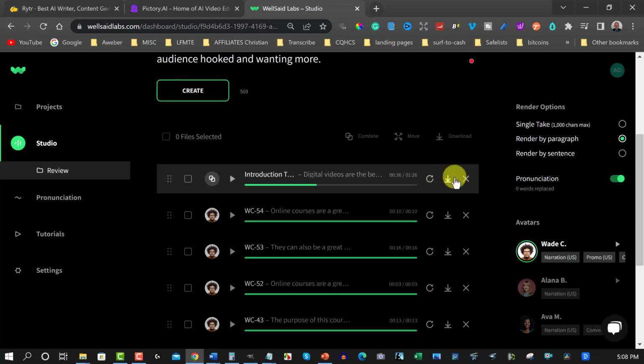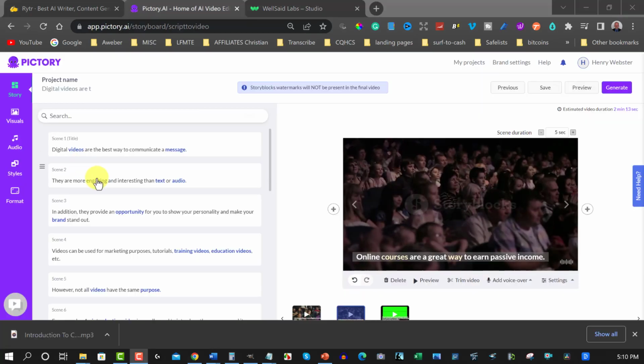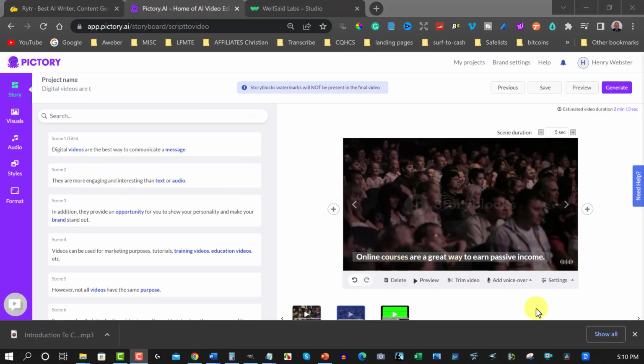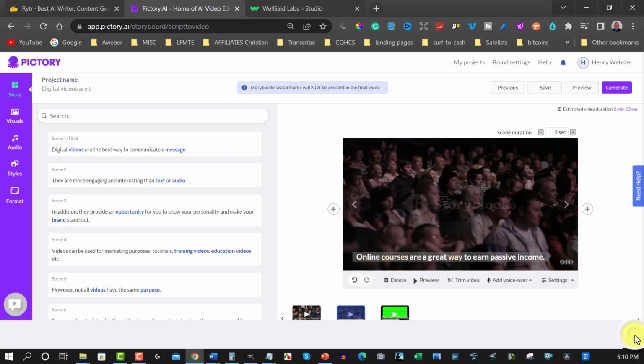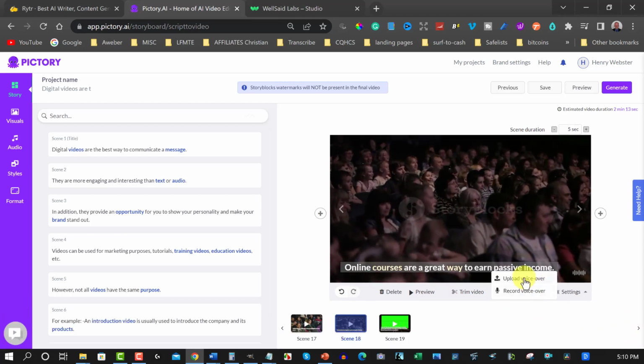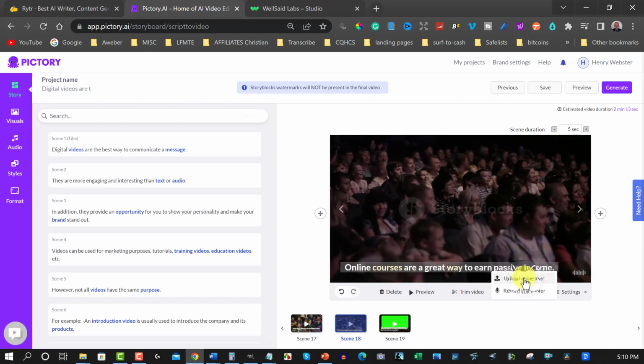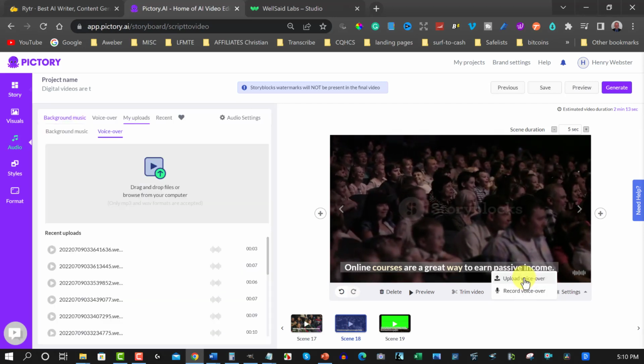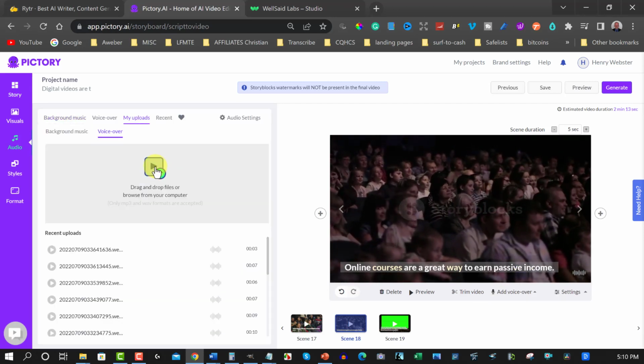That'll do. You don't have to go too far into that. So what we're now going to do is download that, and then put that straight into Pictory. While I wait for this to download, we're just going to pause the video. Okay, here we are back at Pictory, and as you can see, I've just downloaded my video, my audio I should say. All we need to do now is upload that audio. We're going to grab that audio from the location we got it from, and then we will put it straight in here.